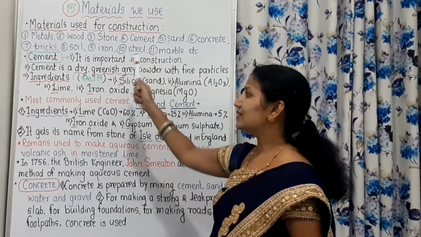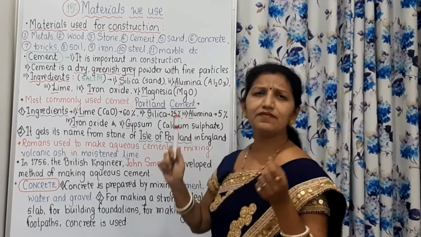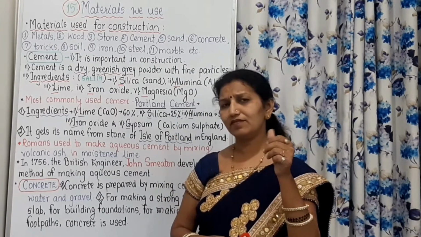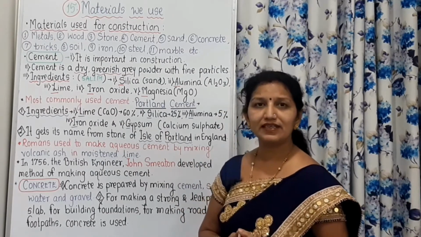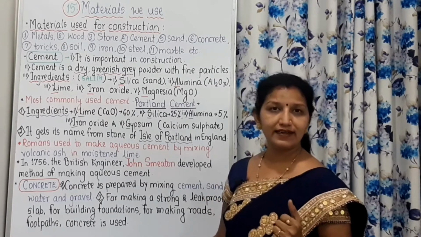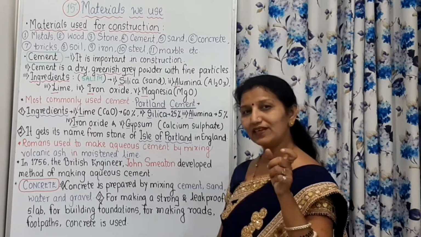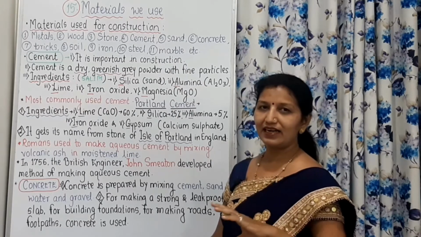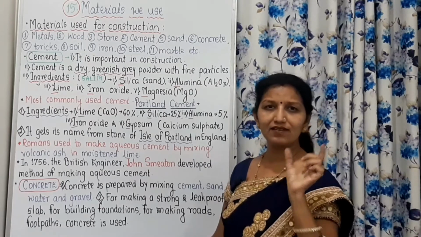And how does it look? See, cement is a dry greenish grey powder with very fine particles. If you have seen cement, it is very fine and smooth. And the ingredients of cement, there are 5 major ingredients. For remembering these ingredients, I have made one clue. Salim. You have to remember only one word, Salim, and it will give you the answer in a single word.